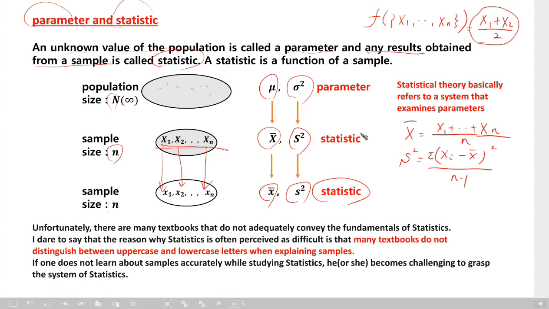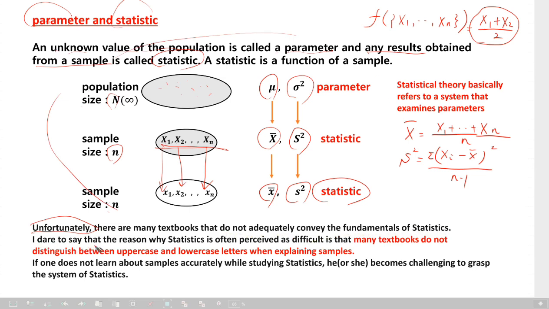and statistic. Unfortunately, there are many statistics textbooks that do not adequately convey the fundamentals of statistics. These are the fundamentals of statistics, I think.